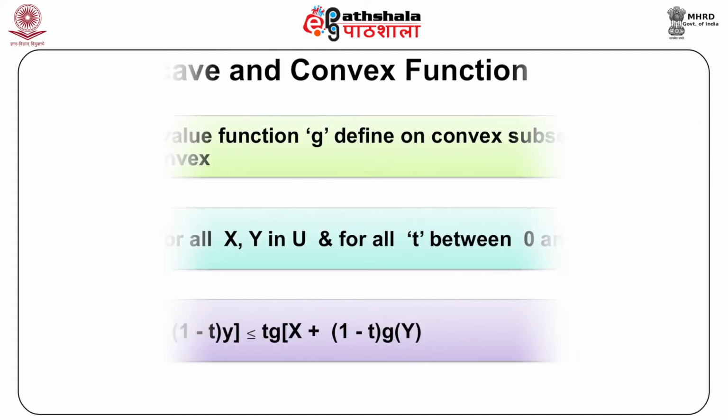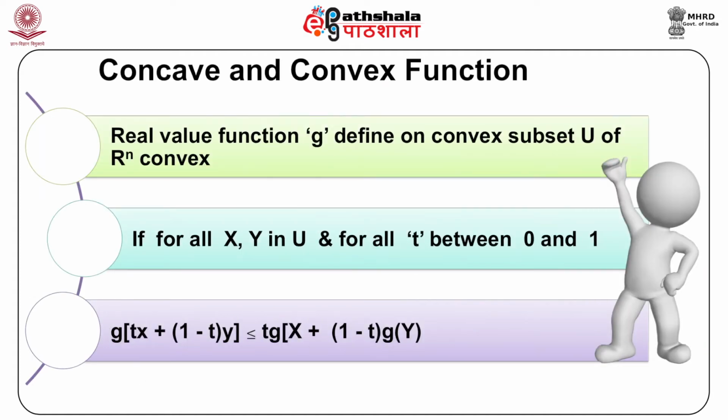A real valued function g defined on the convex subset U of R^n is convex if for all x, y in U and for all t between 0 and 1, g(tx plus (1 minus t)y) is less than or equal to tg(x) plus (1 minus t)g(y).